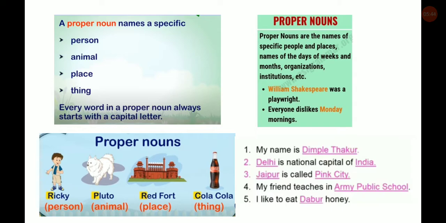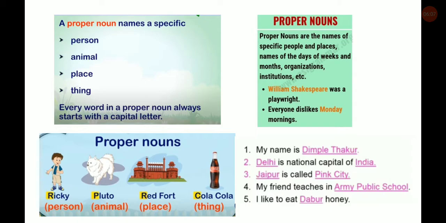Earlier the person was a boy, and here the person's name is Ricky. Here the animal's name is what? The dog's name is Pluto. Here, the fort is a place, and the name of the fort is what? Red Fort. And the thing, what is the thing over here? The bottle. And what is the name of that bottle?